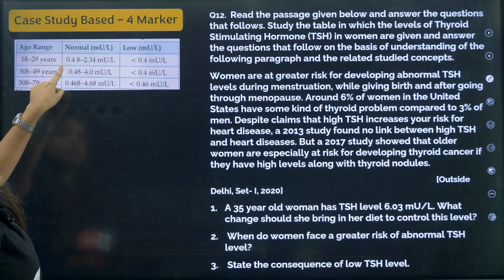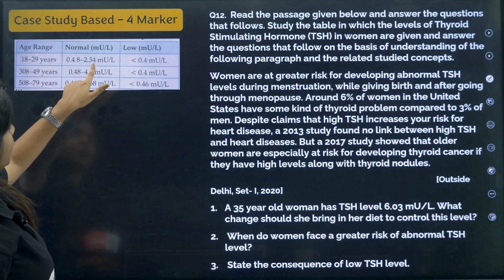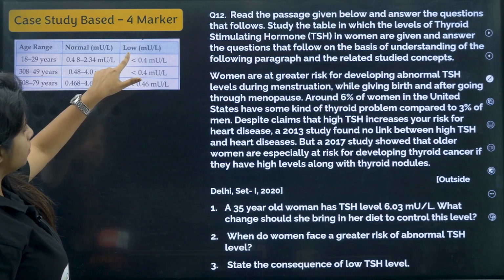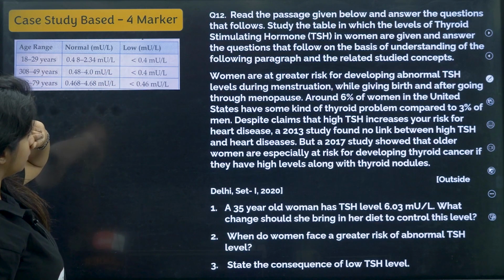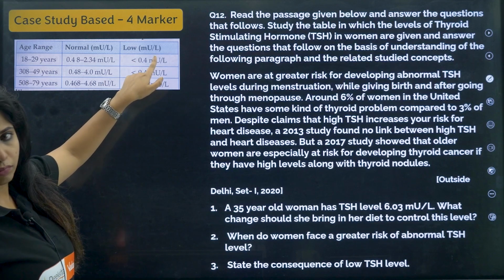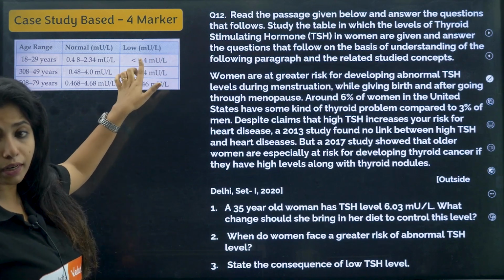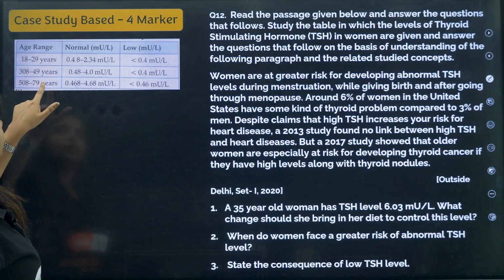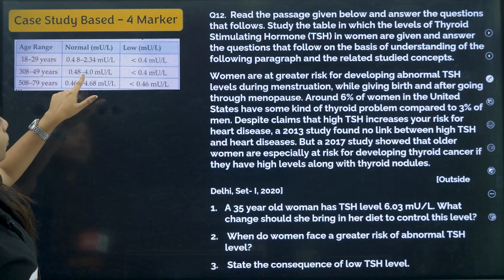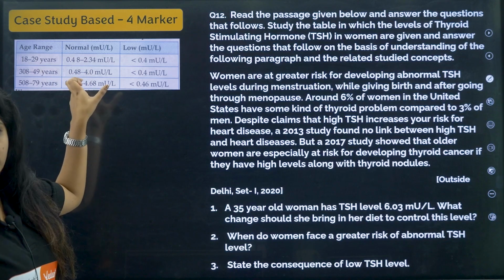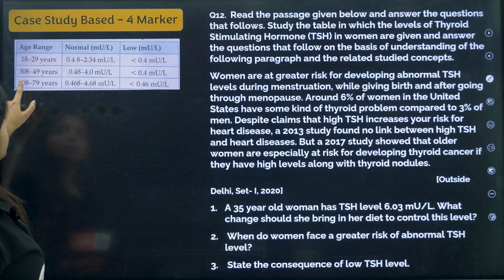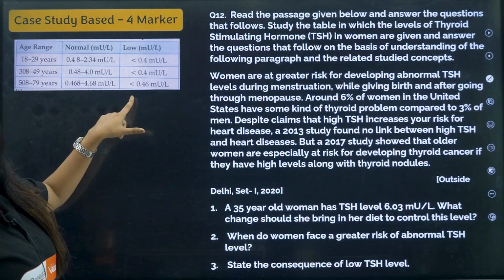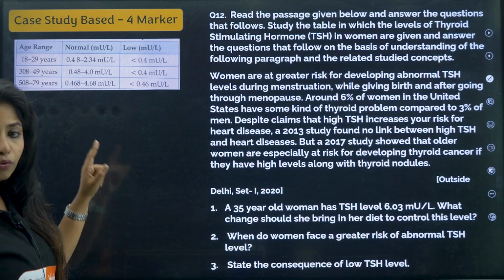So for 18 to 29 years, it's 0.48 to 2.34, that's a normal range. If you go below this, that means that's a problem. You have a low level. If you go below 0.4, that means it's a very low level of TSH. Now, for 38 to 49 years, it is 0.48 to 4.0. That is the normal range, but if you go below it, then that is low. Similarly, for 58 to 79 years, it is 0.46 to 4.68. Again, if you go below this, that is a problem.